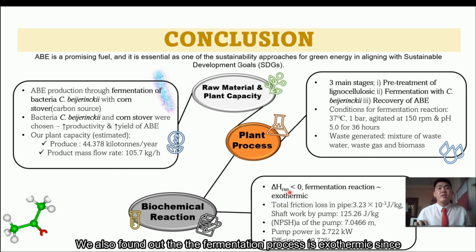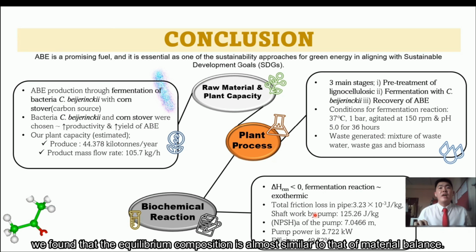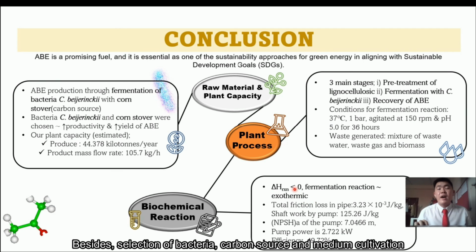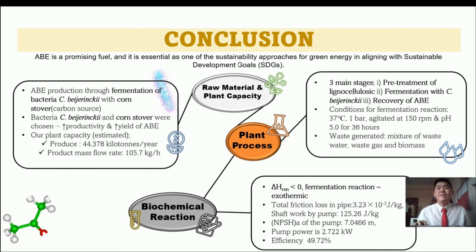We also found out that the fermentation process is exothermic since the heat of reaction is lesser than zero. By using the concept of biochemical equilibrium, we found out that the equilibrium composition is almost similar to that of the material balance. Besides, selection of bacteria, carbon source, and medium cultivation is based on the ability to obtain the highest ABE. From calculation, NPSH available for the pump is 7.0466 meter with 49.72% efficiency.